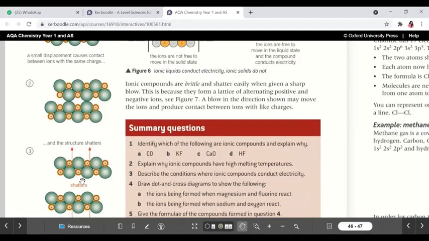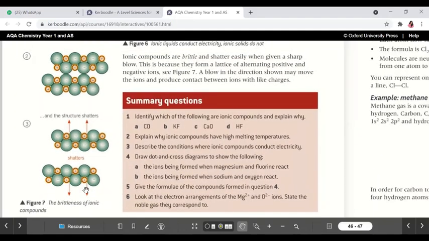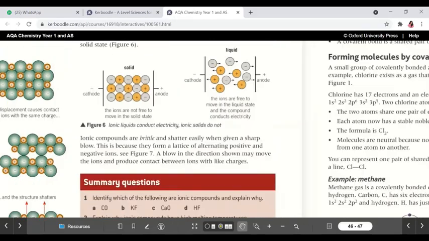Shatter means breakdown. Like this arrow showing one part is going this way, another part is going this way. So we can say that due to the charges, if the same charges face each other, there will be repulsion. It will become the reason of their being brittle. Okay, so these are the properties.